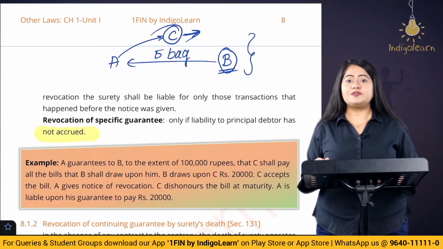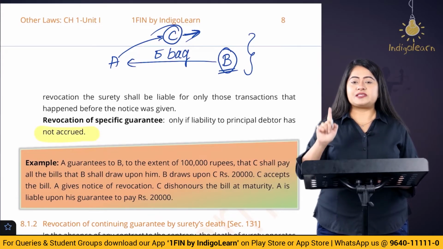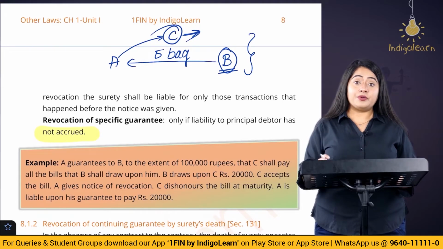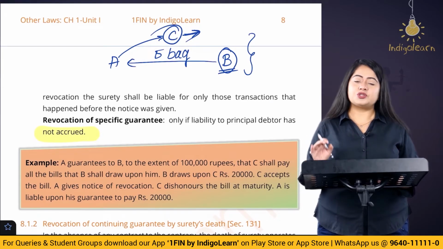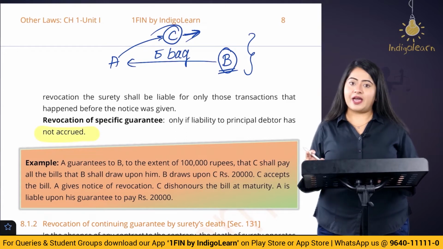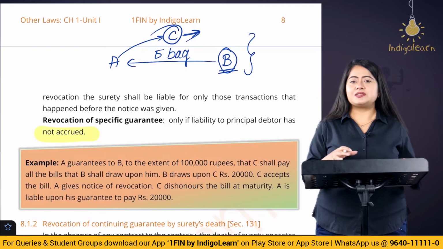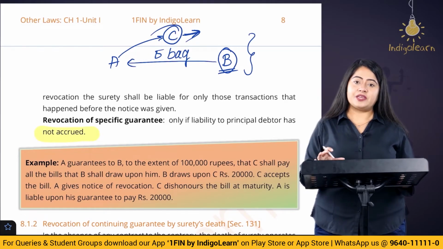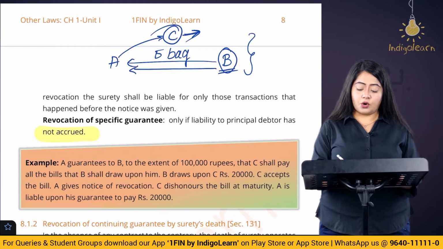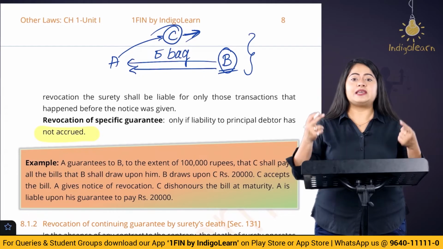Now this is an example of a specific guarantee. Here the guarantee is only with respect to a specific transaction, the purchase of 5 bags of rice. Before the liability is incurred, the surety can back out. He can take back his contract of guarantee. However, once the liability is incurred, because it is a specific contract of guarantee, the surety cannot back out. So here, because the bags are not yet provided by B to A, C, who is the surety, can back out.